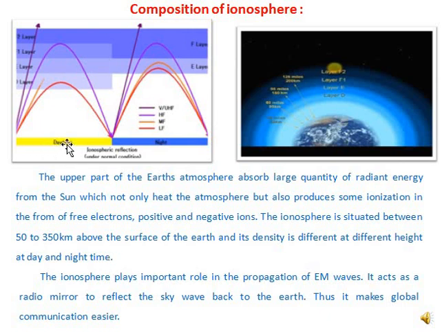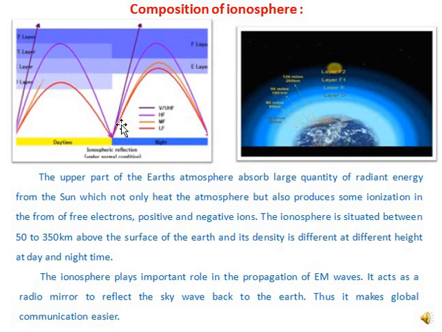You can see here, daytime and night time: this is the ionospheric layer whose density is different at daytime and night time. That is, layers D, E, F1, F2 in the daytime, and they have different electron densities. In the sense, as you go vertically upward, the density of the free electrons goes on increasing. So the density of these layers also goes on increasing.